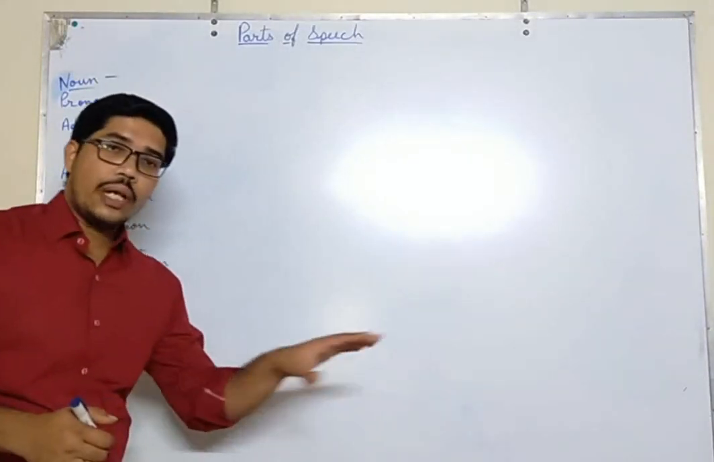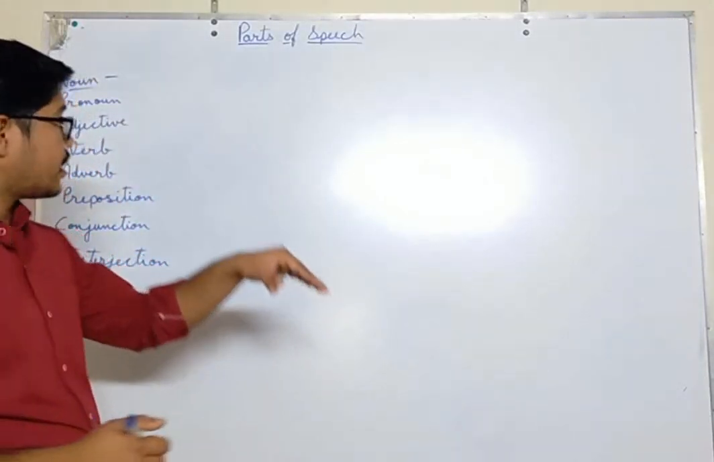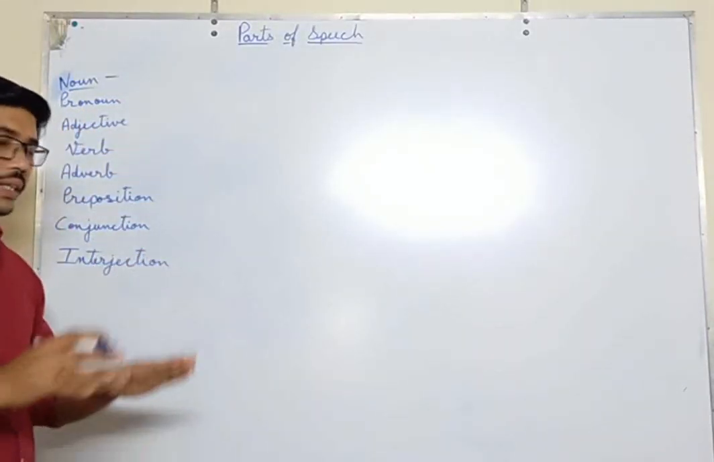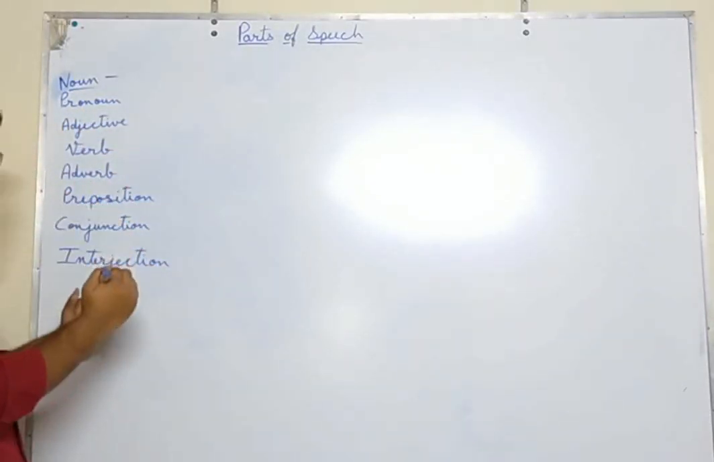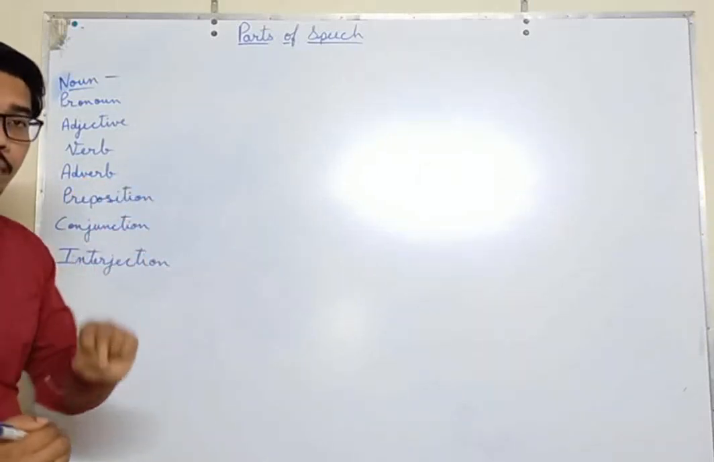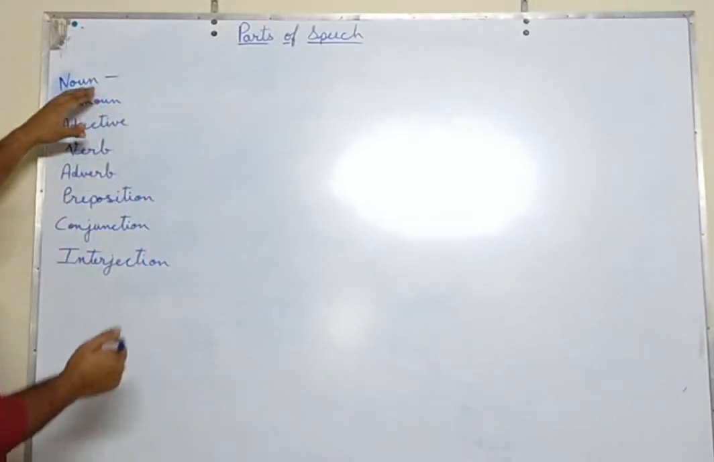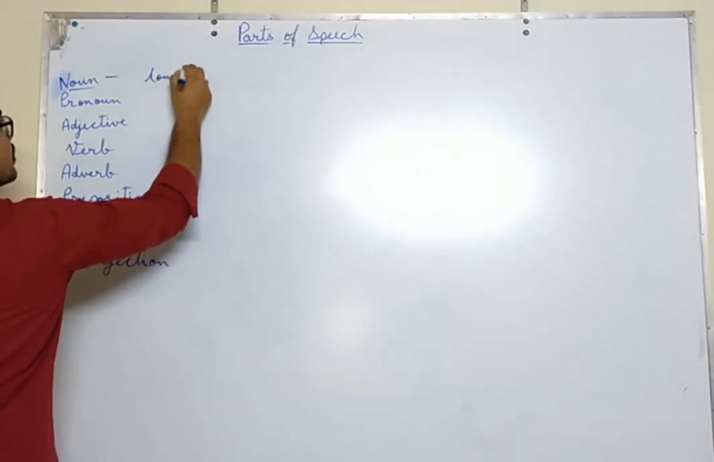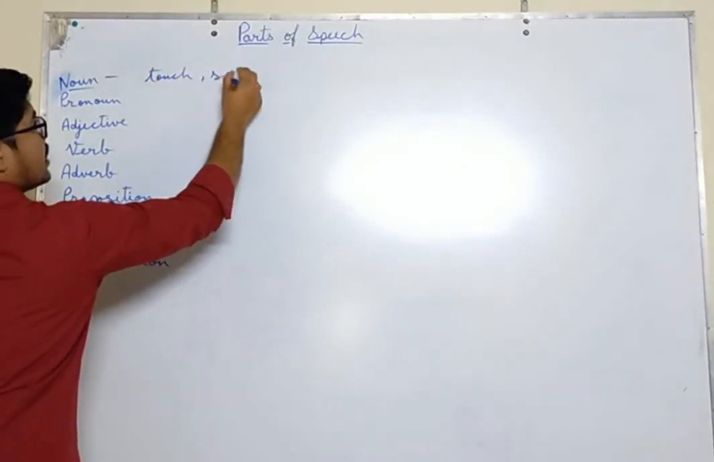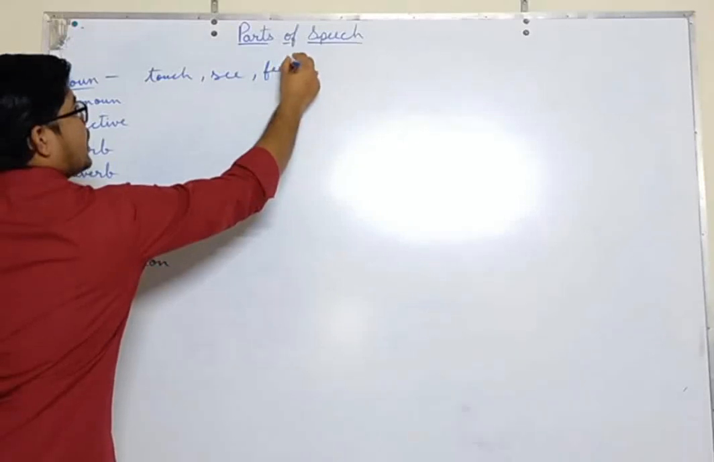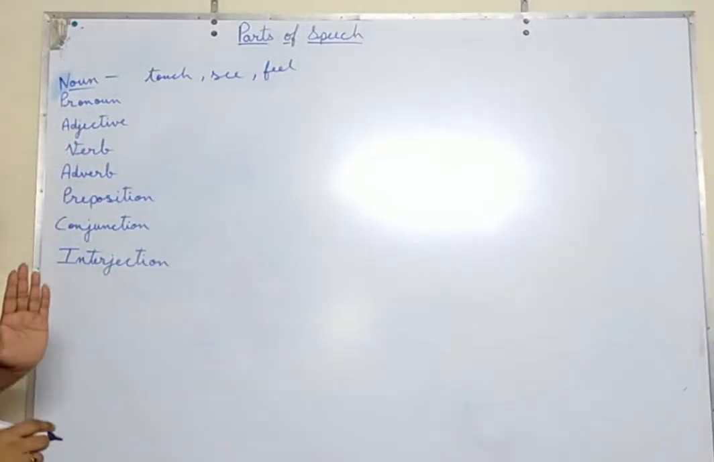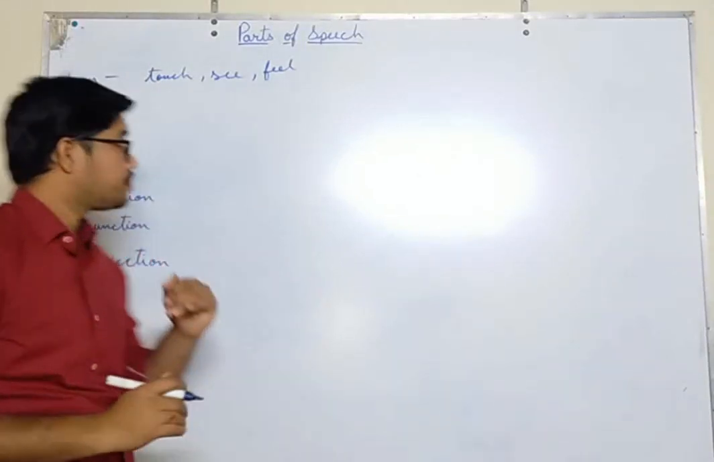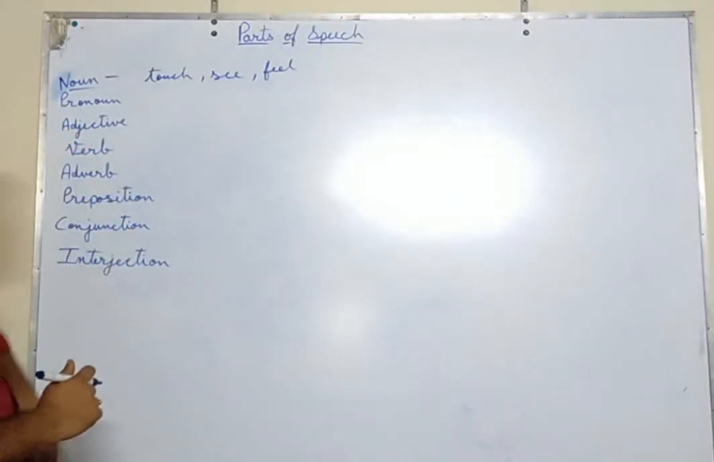But in this video, I will not go into the details like what are the types of noun or the kinds of pronoun. I will tell you only the basic things, then you can identify the parts of speech. So anything that you can touch, see or feel is a noun. Understood? Is it clear? Now what is a pronoun?